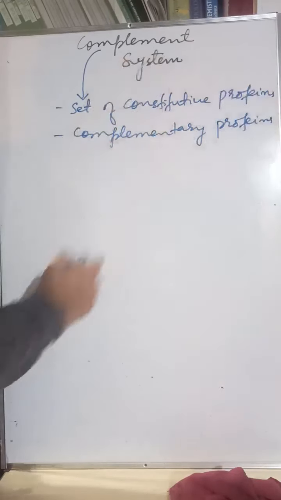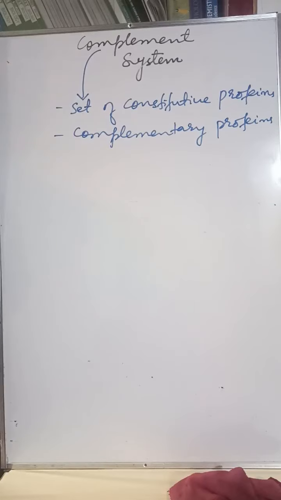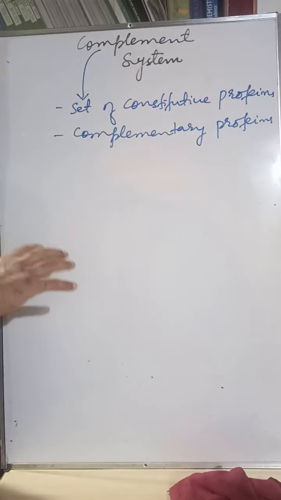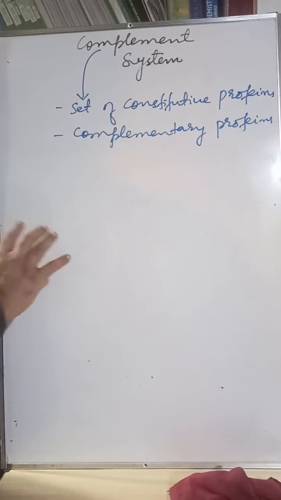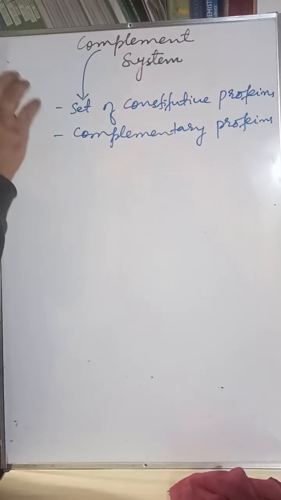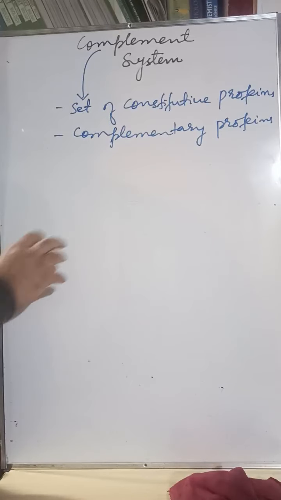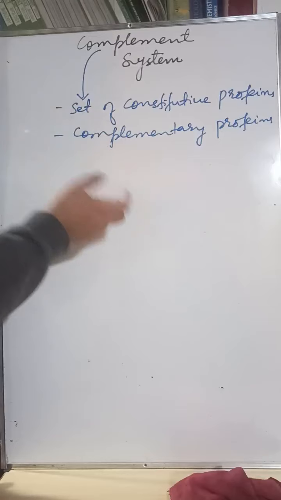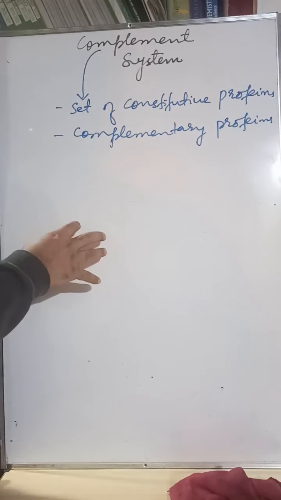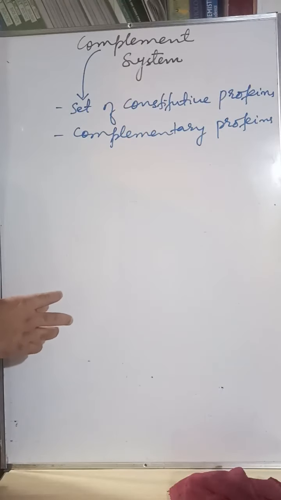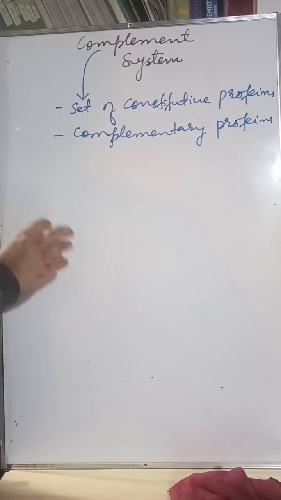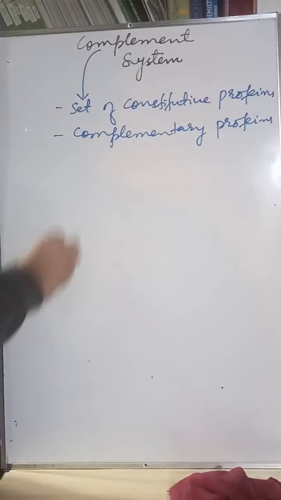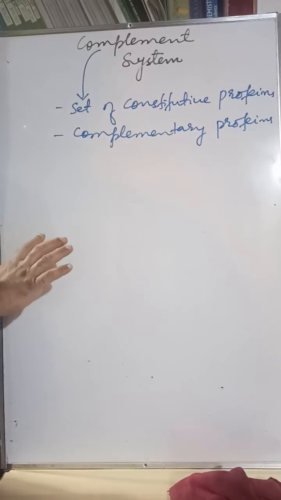What do constitutive and complementary mean here? The complement system consists of a set of constitutive proteins, or you can call them complementary proteins. Constitutive proteins means they are already present in the blood. They are already formed in the blood, irrespective of whether the pathogen is present in the body or absent, because it is an innate immune system. It is present by birth, right? That is the reason these proteins are called constitutive proteins. They are there in the blood in advance.